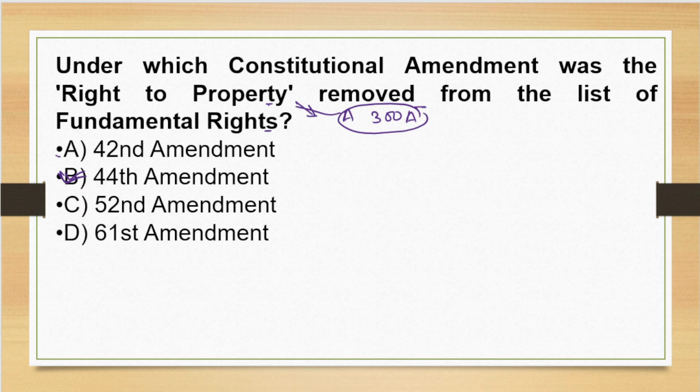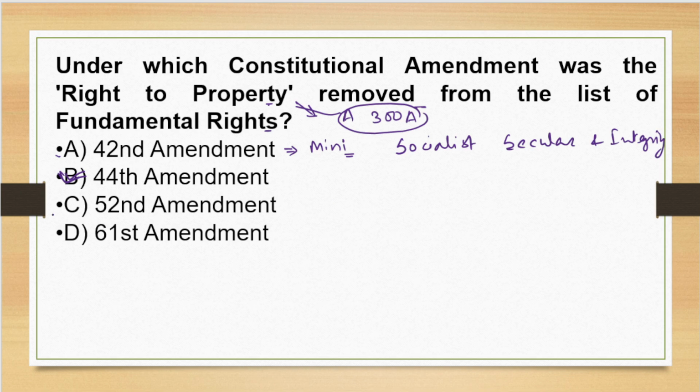Now the 42nd Amendment is also called the mini constitution, and three words were also added in this amendment: socialist, secular, and integrity.